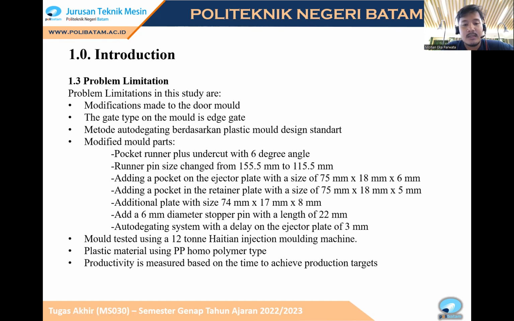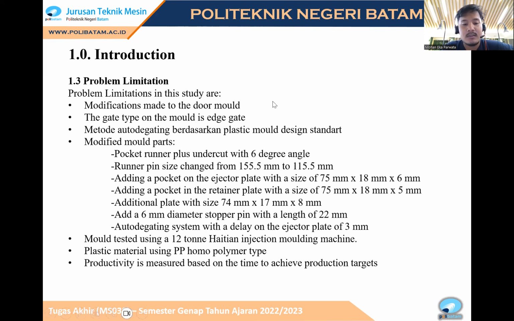Additional plate with size 74 millimeter, 17 millimeter, and 8 millimeter. Add a 6 millimeter diameter stopper pair with a length of 22 millimeter. Auto degating system with a delay on the ejector plate of 3 millimeter.